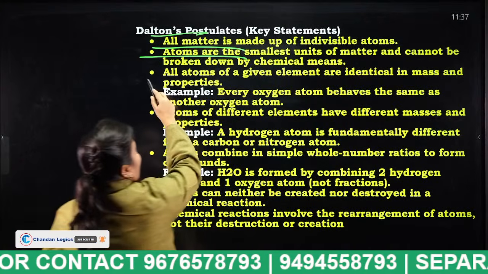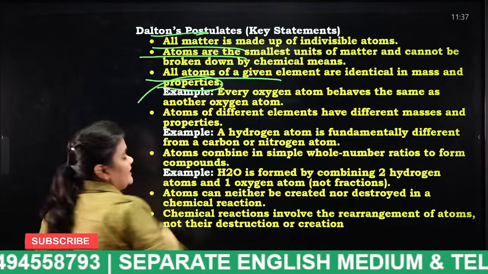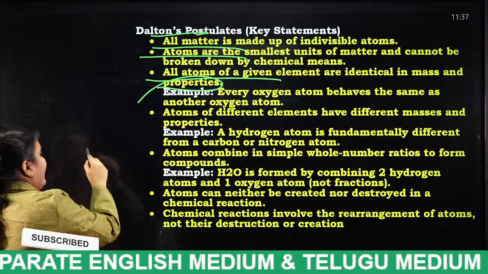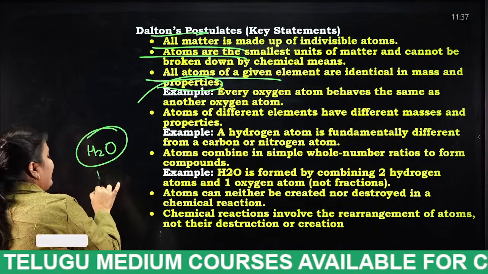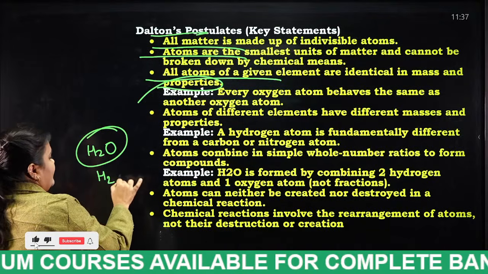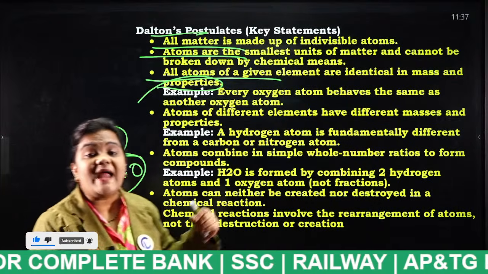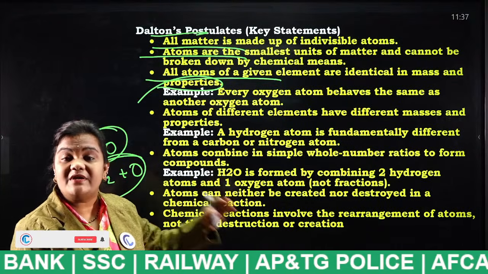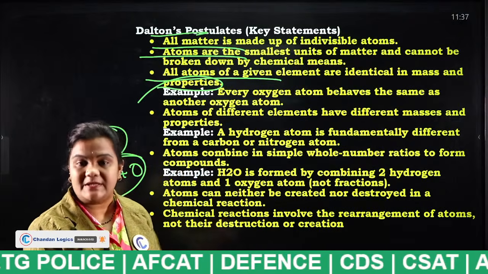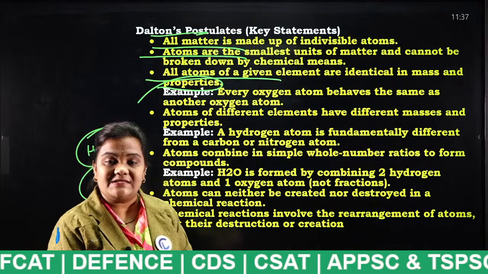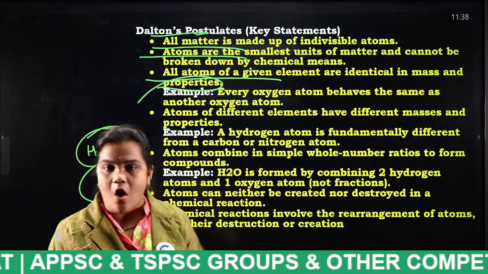And the third one: all atoms of a given element are identical in mass and properties. For example, H2O consists of hydrogen and one oxygen atom. Each and every atom of the same element has equal mass and properties. For example, I am in one room, so I am inhaling oxygen.